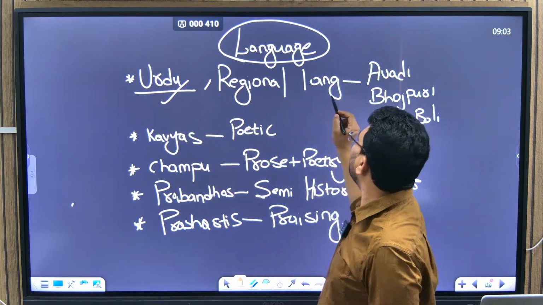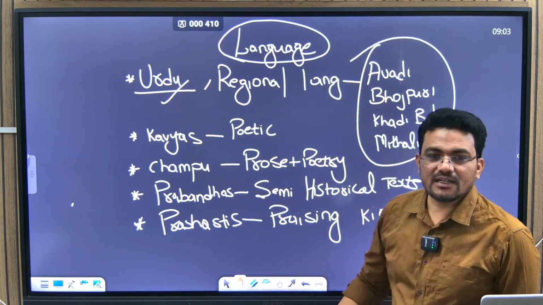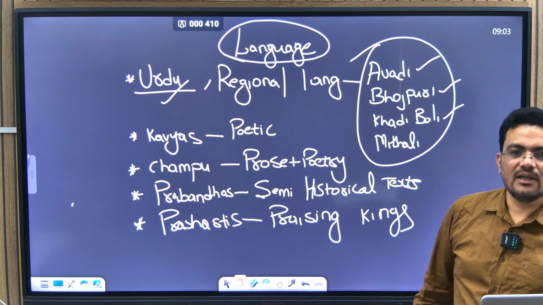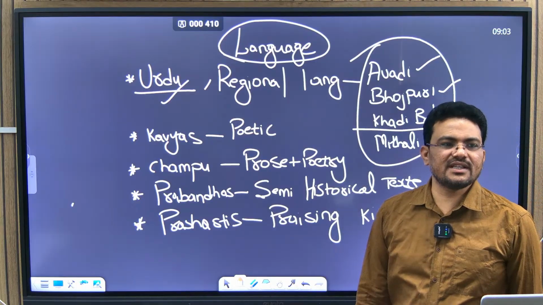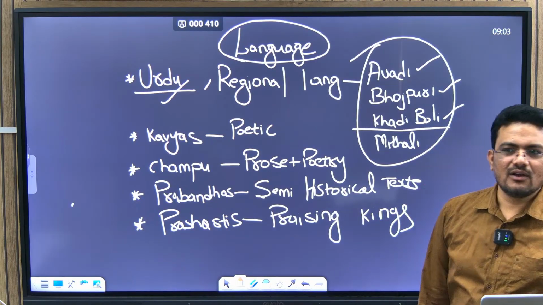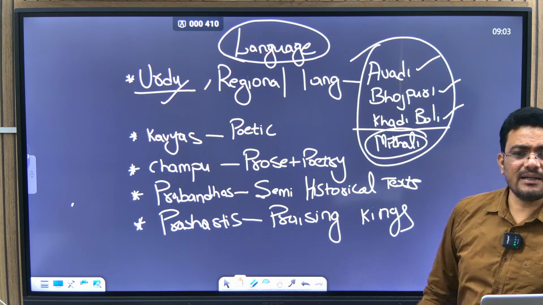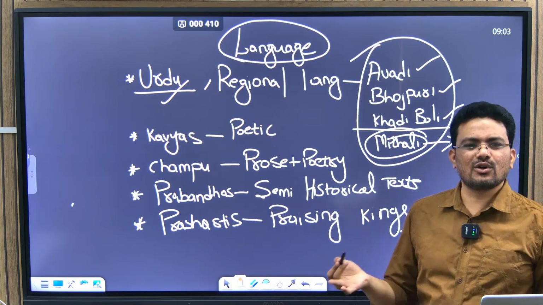First point. Okay. A lot of regional languages, like Awadhi, Bhojpuri, Khadi Boli. You know all these are in UP, in different regions of UP. Maithili is in Bihar. So actually that is a region also, a district also I guess.